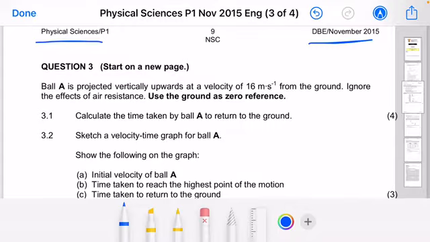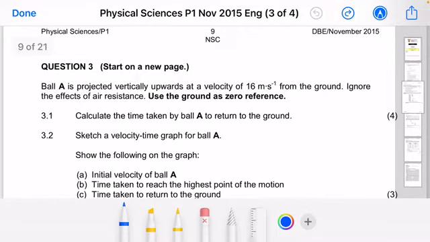So guys, you are advised to start each question on a new page. For today's lesson we'll be looking at question number 3. Massively important, ladies and gentlemen, that you pay full attention, because with this type of lessons I'm only guiding you in terms of how you would approach this type of questions. I'm just going to quickly read through that given statement, and then from there we'll have a look at the questions.